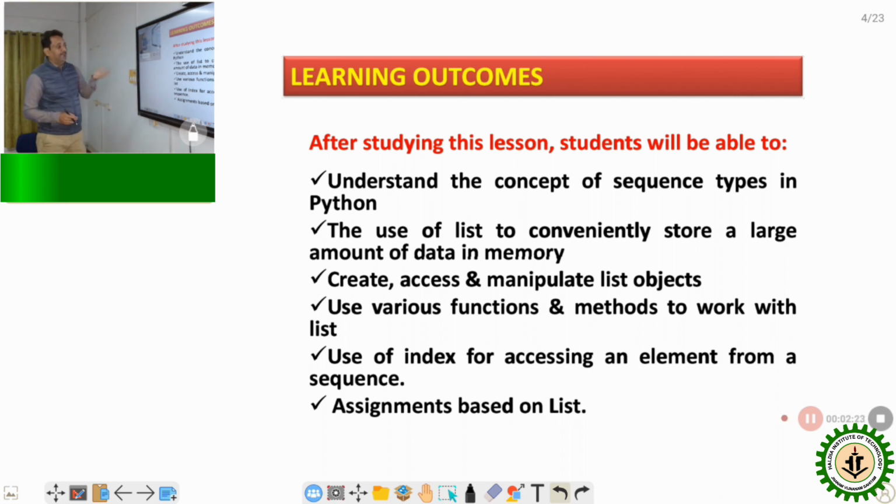How to create and access the list object, and use the various function methods. We will also discuss the use of index for accessing the elements. And based on the list, I will provide some assignments. If the students do this assignment, I hope this topic will be covered.